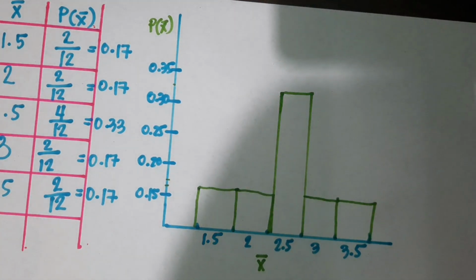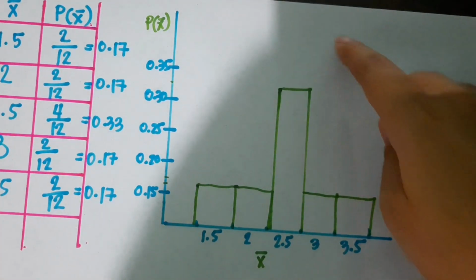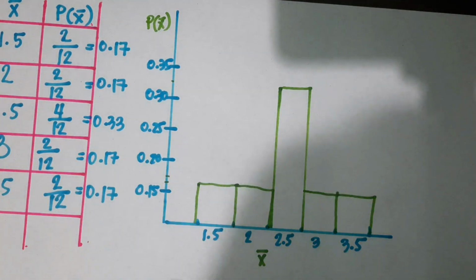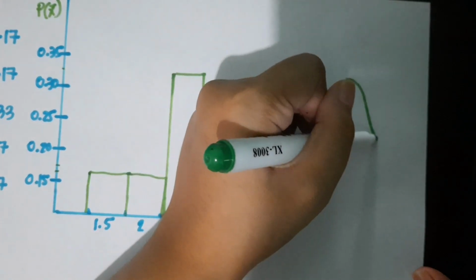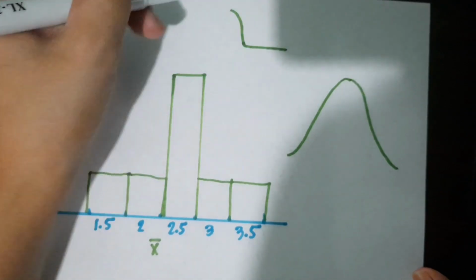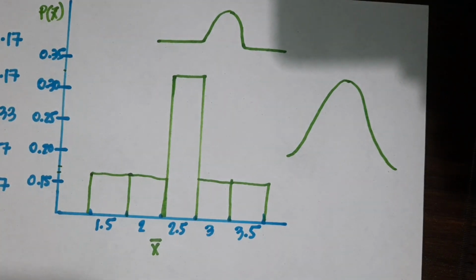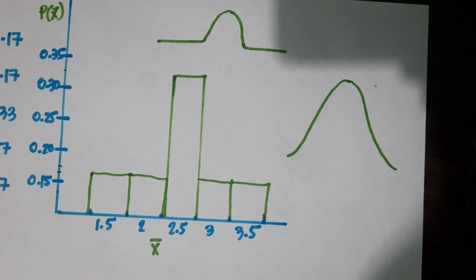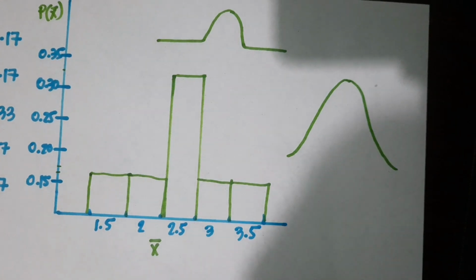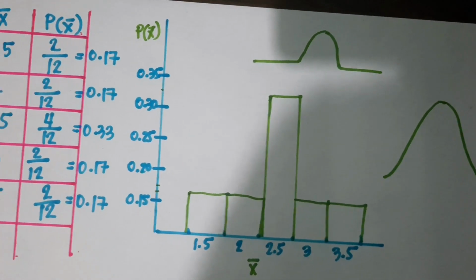Earlier, with replacement, it looked like a bell curve, but here it goes straight. Unlike with replacement, where the curve goes down, here it goes down and then straight. This means that the sampling distribution of the sample mean does not approximate the normal distribution, because the normal distribution is a bell-shaped curve. So that is how to explain our histogram.